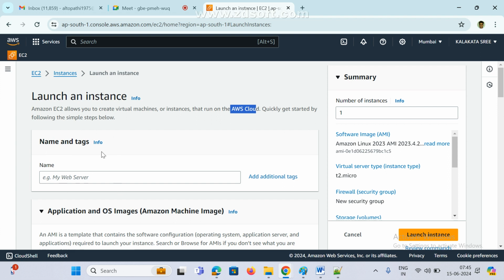So now name and tags. Give any name. Whatever name you need for your server, for example I need DevOps. Okay, DevOps server or application server or web server, whatever is your wish. Later also we can change it. I have given application server 1.